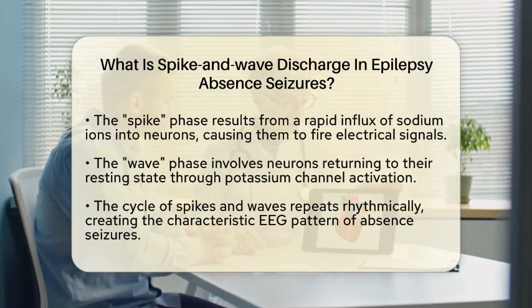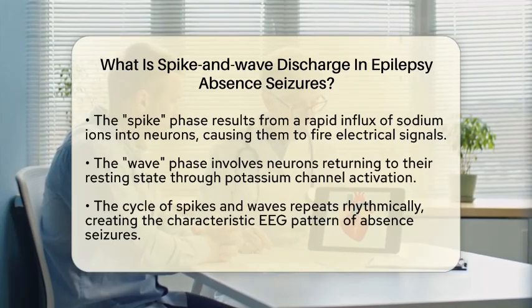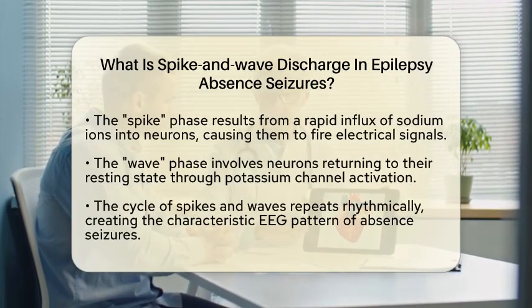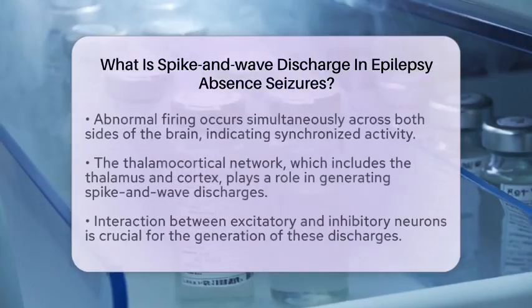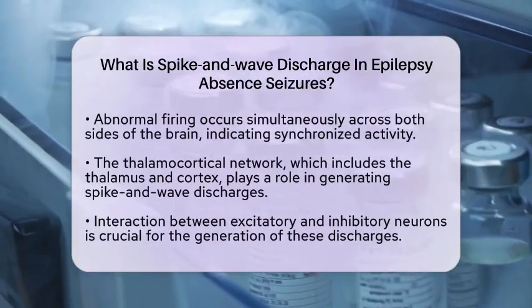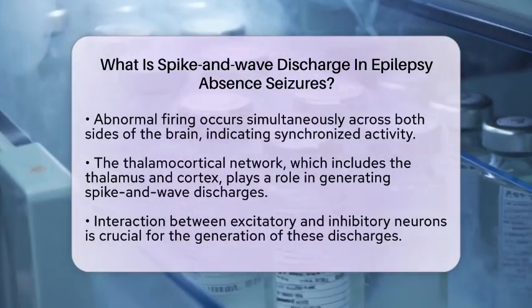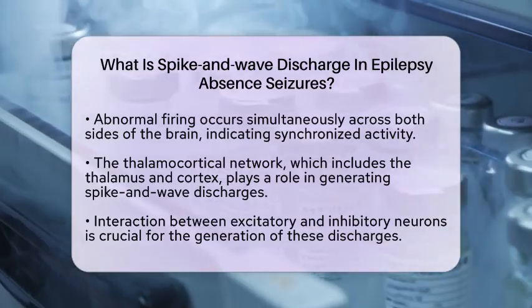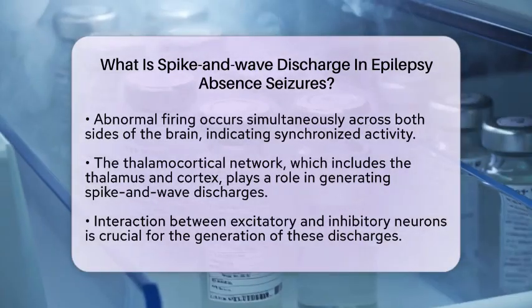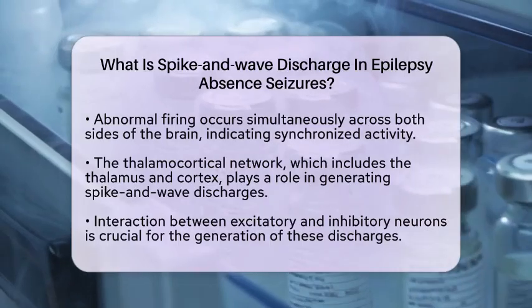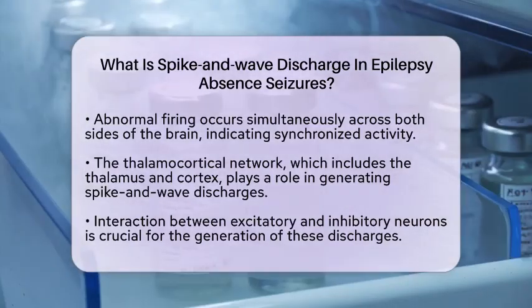Following the spike, the wave phase occurs. This is when the neurons start to return to their resting state. During this phase, potassium channels are activated, and the neurons undergo repolarization and hyperpolarization. This cycle of spikes and waves repeats rhythmically, creating the distinctive EEG pattern associated with absence seizures.